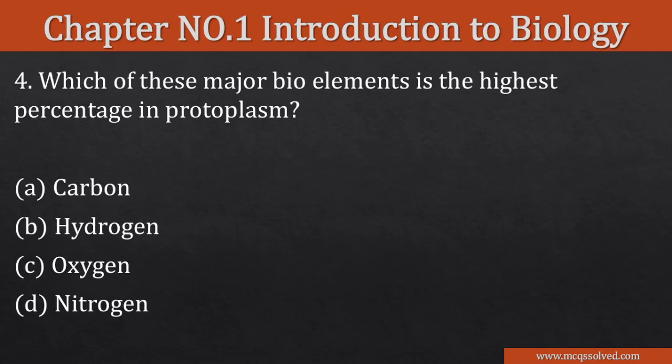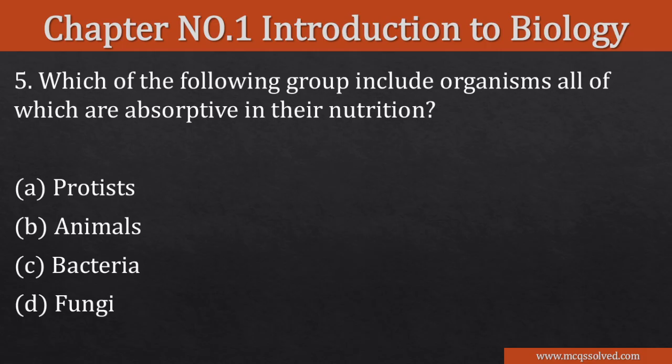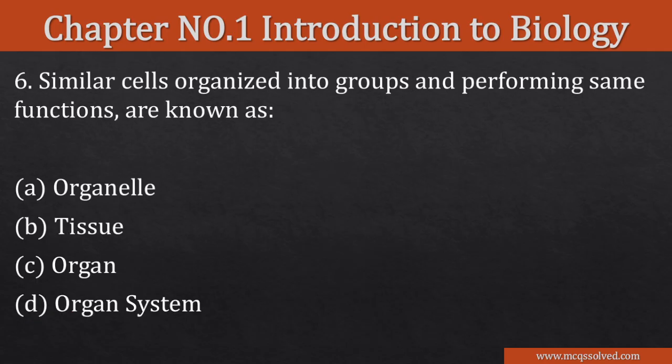Which of these major bioelements is the highest percentage in protoplasm? Carbon, hydrogen, oxygen, nitrogen. So the right option is oxygen. Which of the following groups include organisms, all of which are absorptive in their nutrition? Protists, animals, bacteria, fungi. So the right option is fungi.